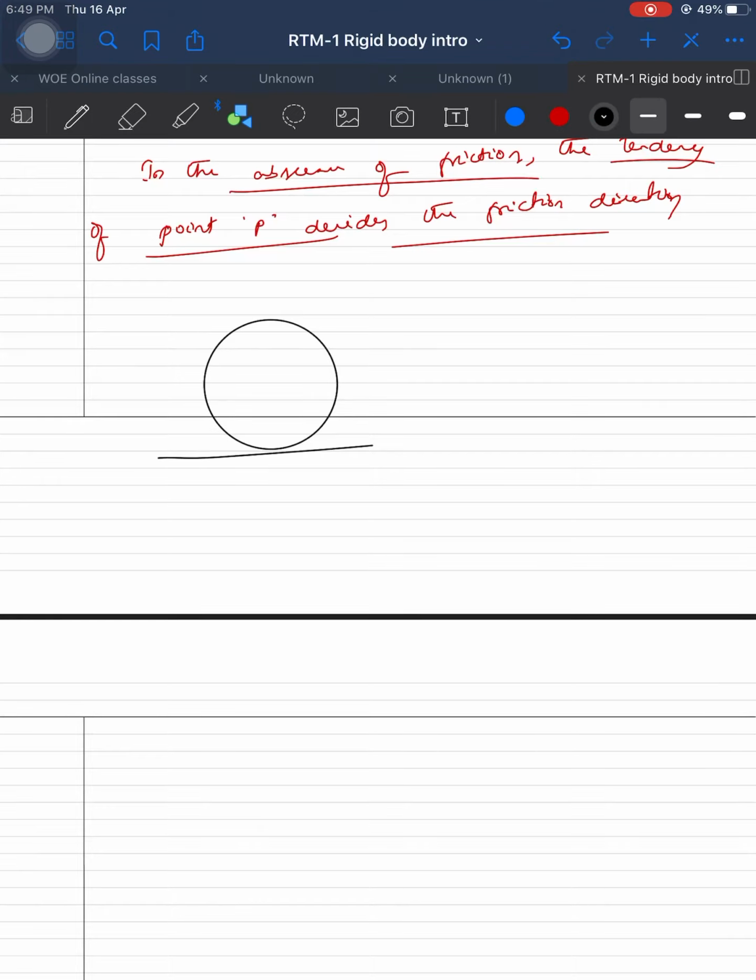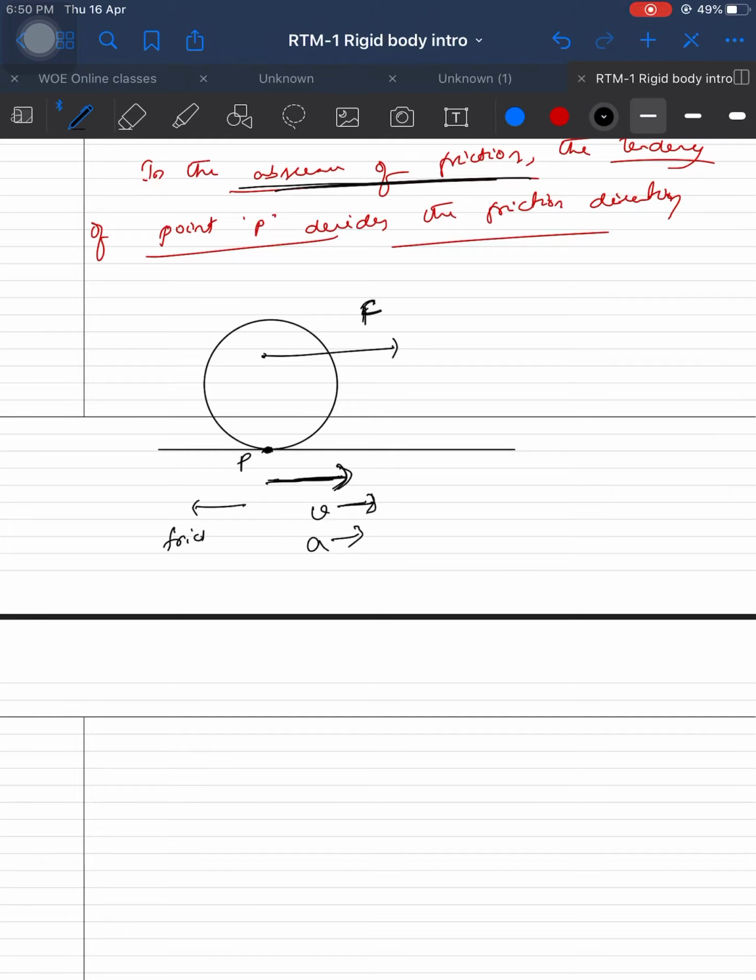This is a body, this is a rough surface. Even though it is a rough surface, assume it is not rough now. In the absence of friction, I am considering force F. Say because there is no friction, if the body has a tendency to move forward, what does the friction do? It opposes the motion. If this point P is trying to go in the forward direction, which means velocity in this direction, towards the right, or acceleration towards the right, then the friction will act in the backward direction.